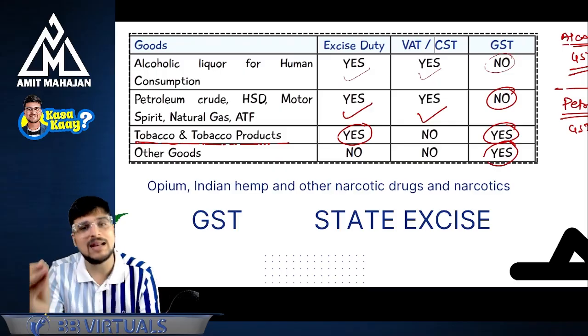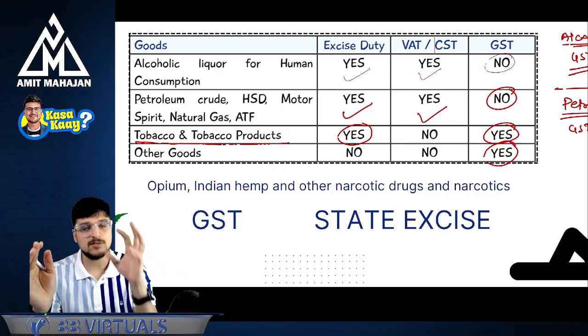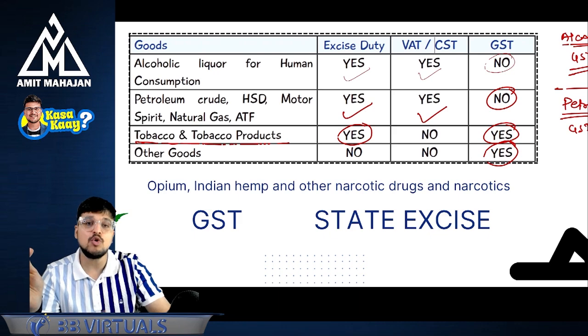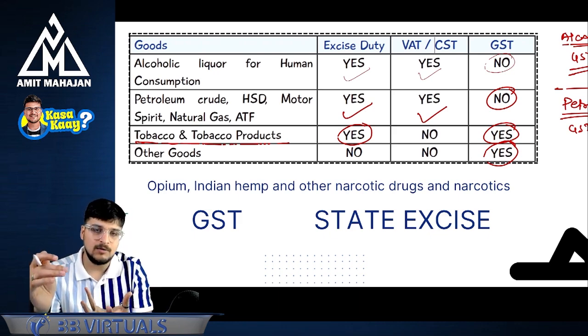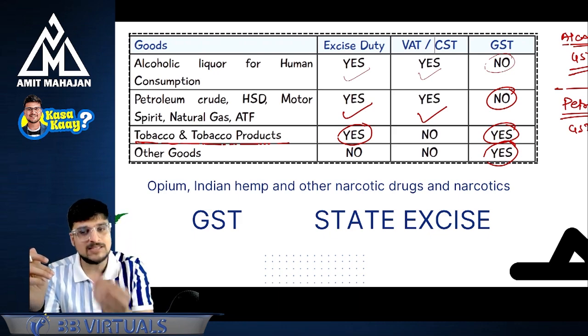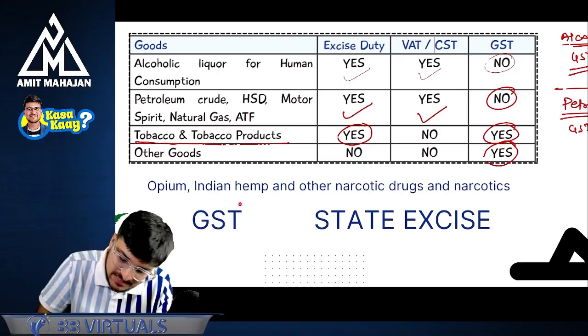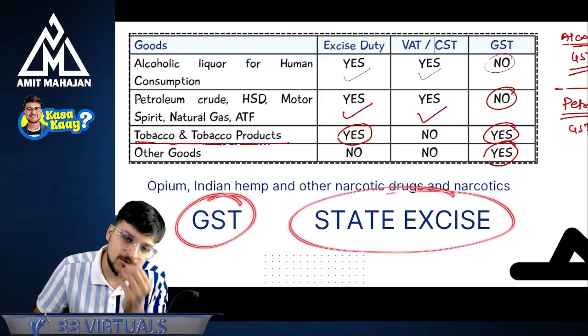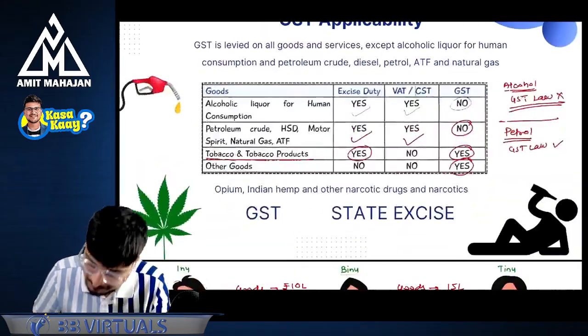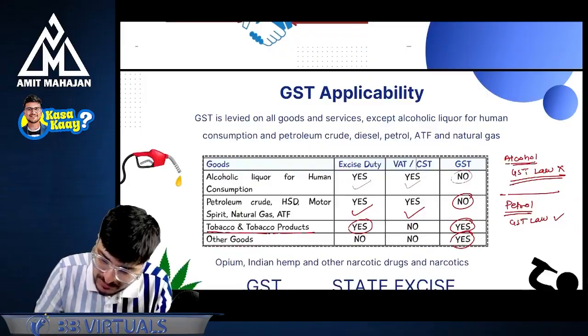See, please try to understand there are certain cases where you get a license to grow these plants. So if you are getting some license to grow these plants for medicinal purposes, for them, GST is also charged and excise duty is also charged. Understanding? Okay.